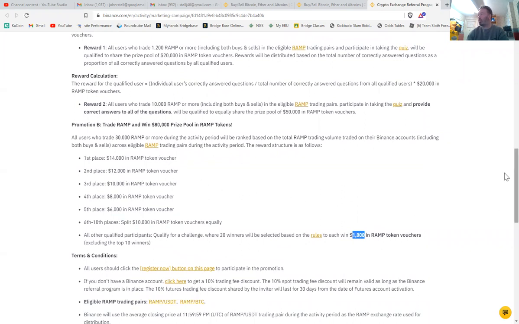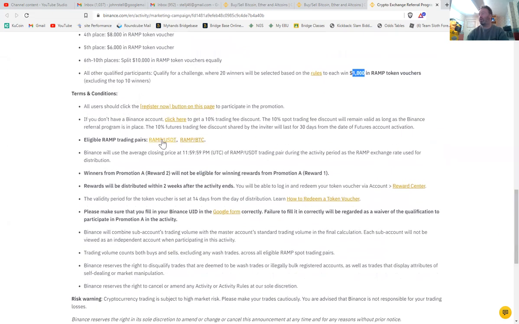Now, the Ramp trading pairs are Ramp USDT and Ramp BTC. I've never traded in BTC, well, not properly, but with USDT you end up having to pay a fee. That's the downside of that.